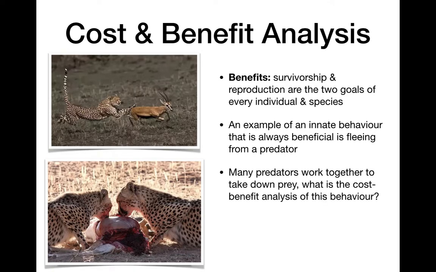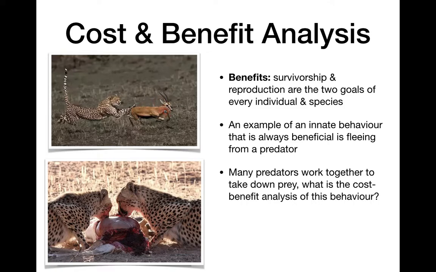But many predators, like these two cheetahs here, will work together to take down prey. So what's the cost-benefit analysis of this cooperative hunting behavior? Well, the benefit is they're probably more successful at hunting. If you have more than one individual hunting, it's harder for the prey to escape.